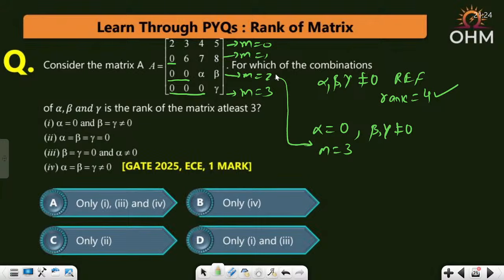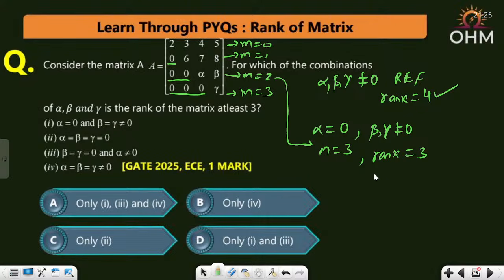Same means it is not going to be in row echelon form. But beta and alpha can be related, and if you relate them, you can say the fourth row is dependent on the third row. But there are at least 3 non-zero rows. Correct? Any doubt, you tell me here. 3 non-zero rows will be there, right?